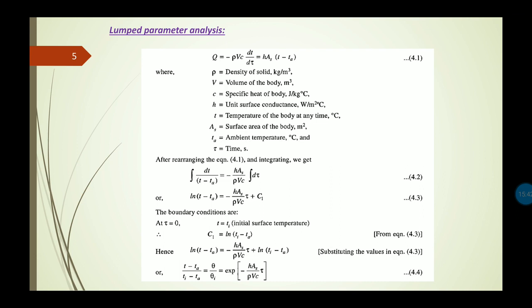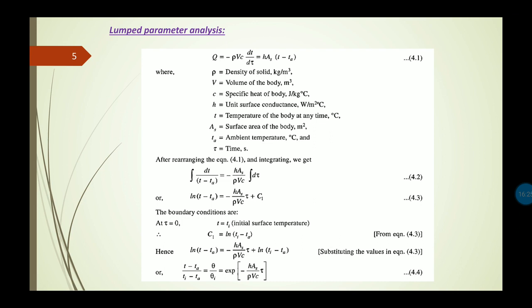So if we put tau equals 0, T equals Ti in equation number 4.3, the part hAs by rho Vc into tau will be equal to 0 on the right hand side, and only the part C1 will be there on the right hand side of equation 4.3, and on the left hand side it will be ln (Ti minus Ta), because at the initial time the temperature Ti is equal to T as per the boundary condition considered. So we are getting the value of the integration constant C1 as ln (Ti minus Ta).